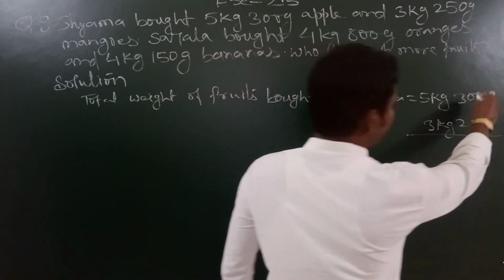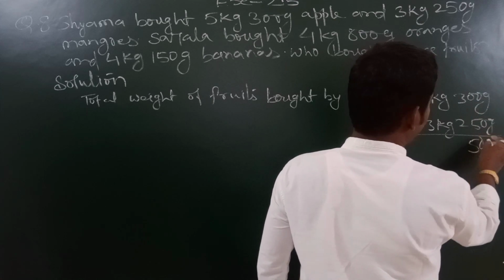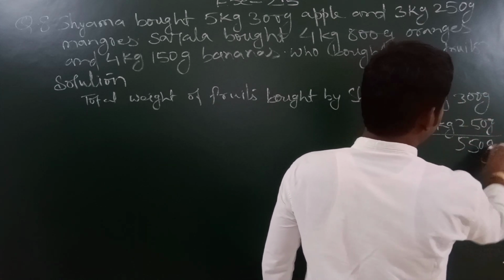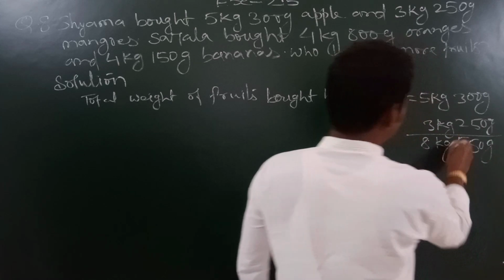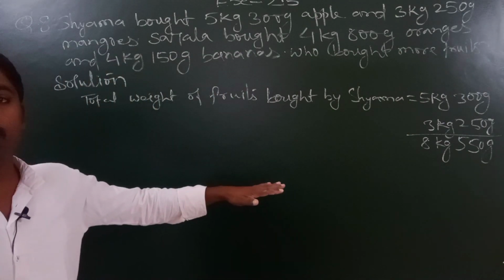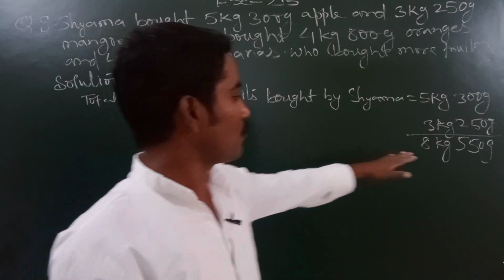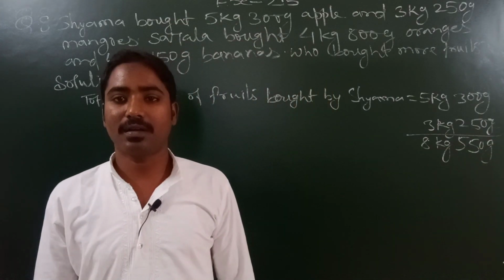Now if you add them students, 0 plus 0 you will get 0, 0 plus 5 you will get 5. Then 3 plus 2 you will get 5. This one will be gram, and then 5 plus 3, here you will get kg. So the total weight of the fruit that Shyama is bringing, we just calculated, is 8 kg and 550 gram.